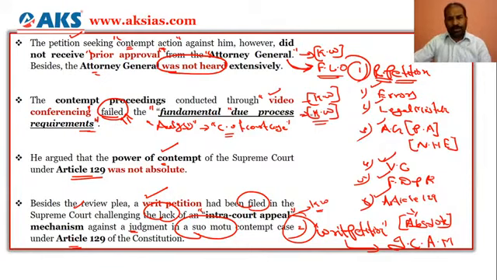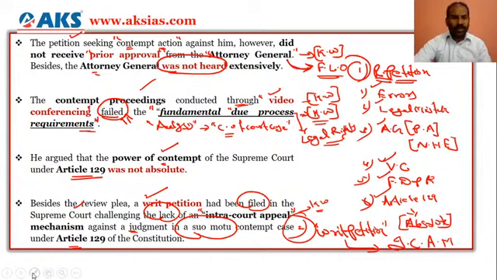And then due process in the sense wherein individuals, or the petitioner, should be provided all the legal rights. It could be by the High Court or by the Supreme Court. So due process has to be followed, and he says the fundamental due process requirement failed, which was the proceedings have been conducted through video conferencing. This is the linking which you need to make.